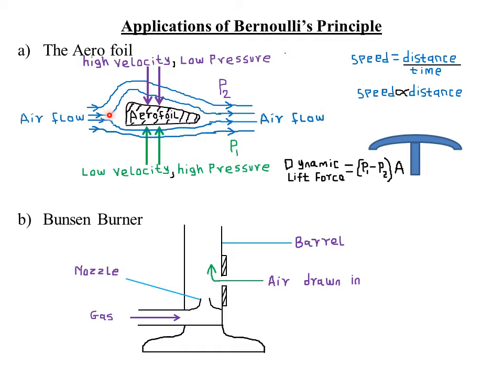Because the aerofoil is peaked on the upper side, while on the lower side it's just straight, the streamlines on the upper side will bend, covering a very long distance within the same period of time. The distance covered by these streamlines from this point to this point will be longer for the upper streamlines as opposed to the lower streamlines.